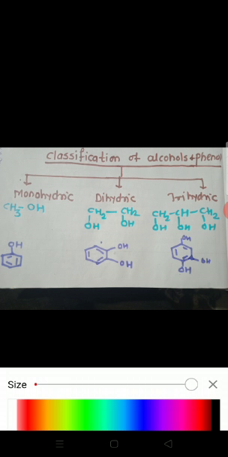Our next point is classification of alcohols and phenols. Depending upon the number of OH groups present, alcohols and phenols are classified as monohydric alcohol, dihydric alcohol and trihydric alcohol. When more than 3 OH groups are present, they are called polyhydric alcohols. In the same way, monohydric phenol, dihydric phenol and trihydric phenol.